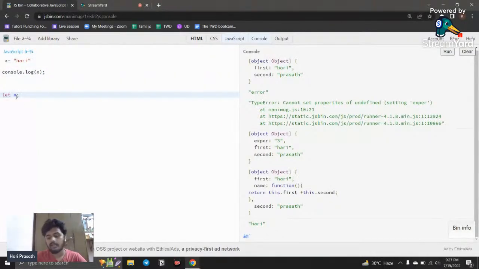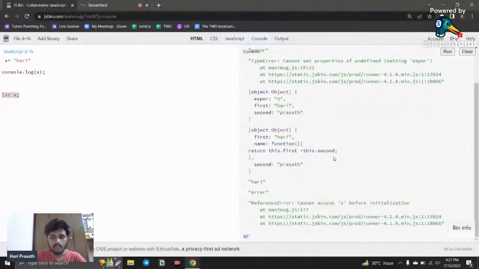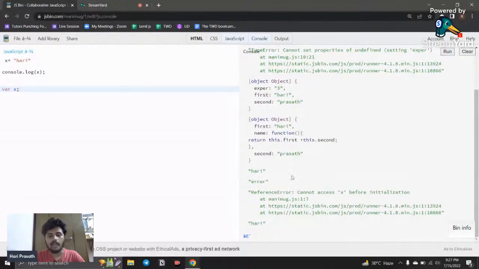This also works. It is used in strict mode, and I think JS Bin will not work with that, but it will be accessible.